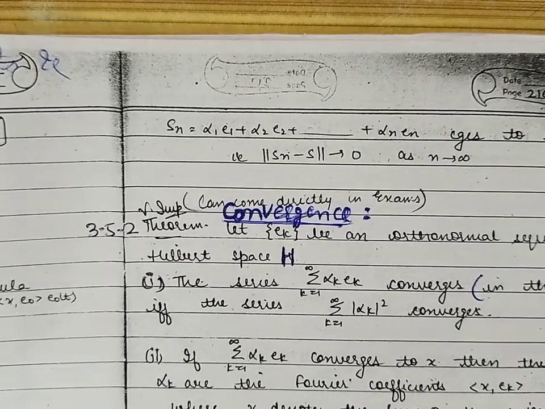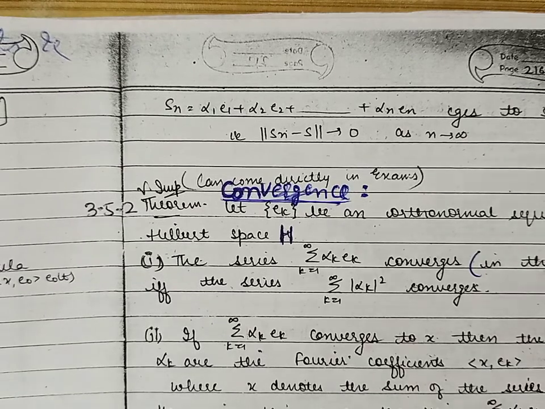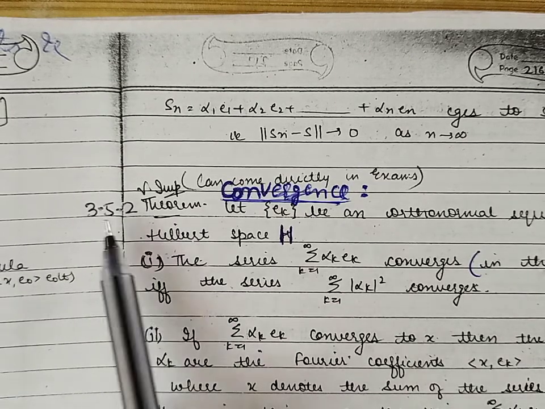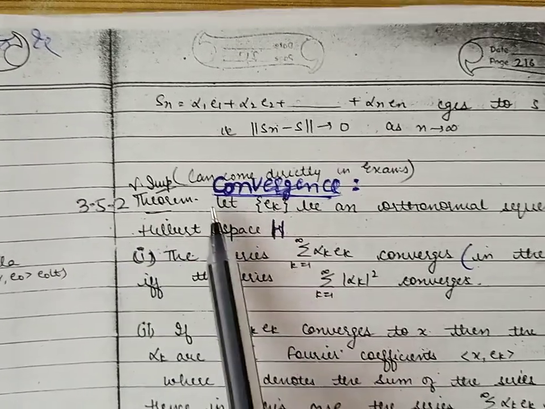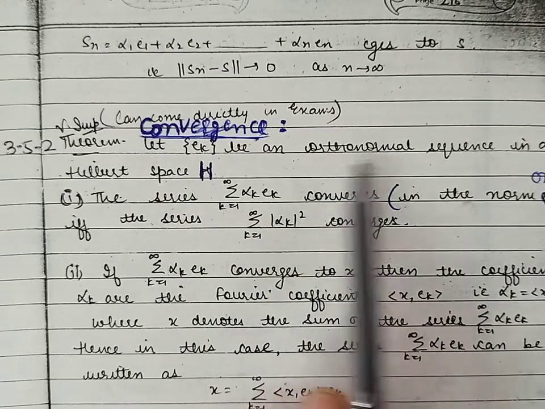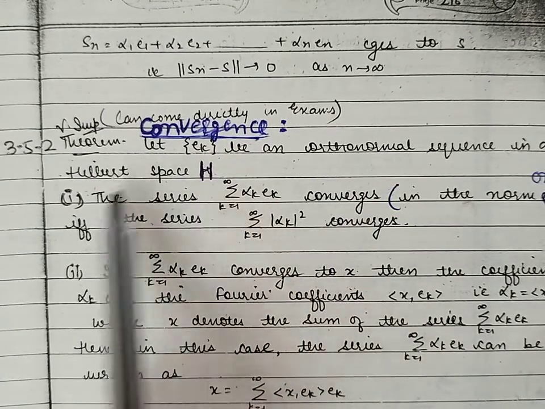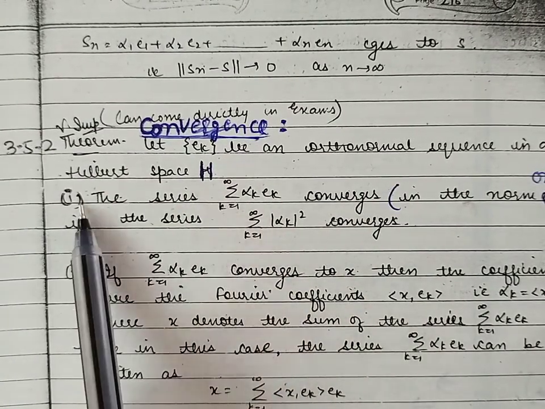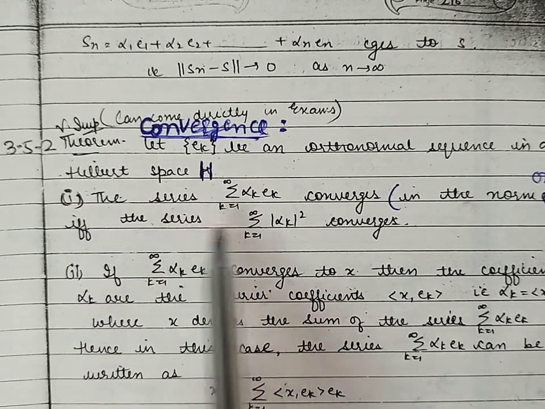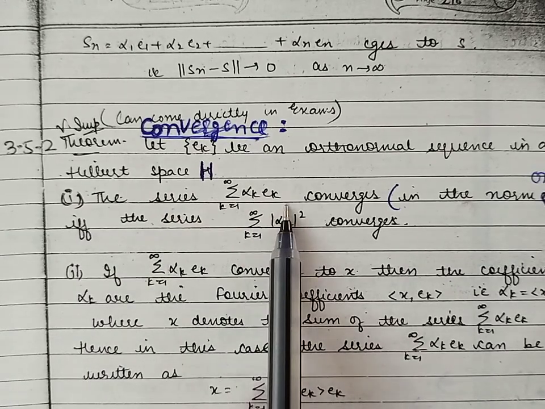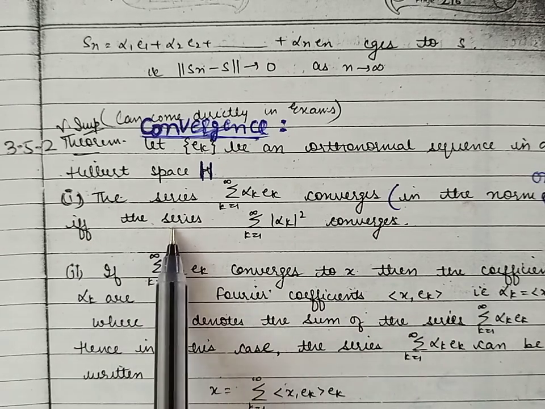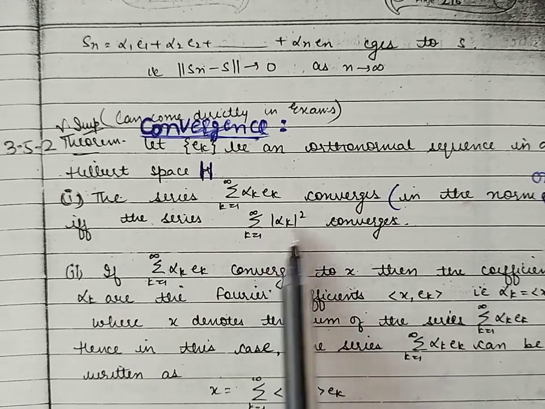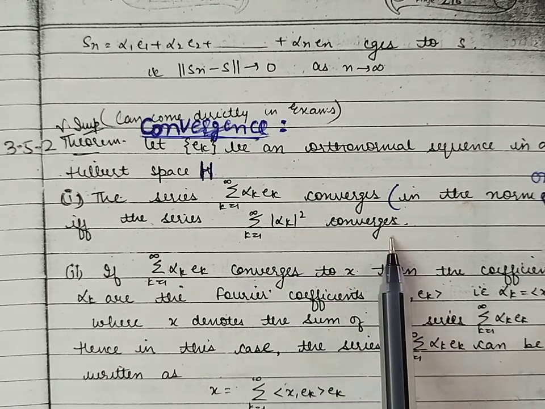Now we'll discuss the convergence of the series related to an orthonormal sequence with the help of this theorem. This theorem states that if we have an orthonormal sequence e_k in a Hilbert space H, then the series summation alpha_k e_k is convergent if and only if the series summation |alpha_k|^2 is convergent.